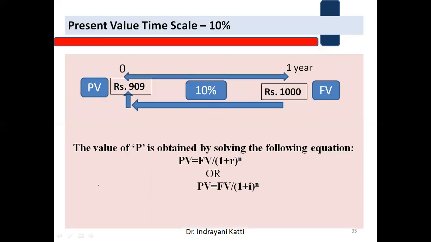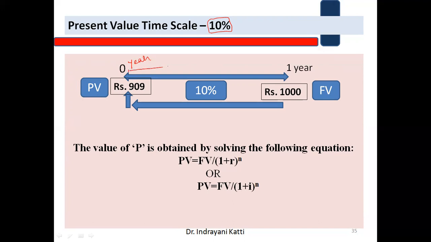Let us look at this diagram. You will get to know what this present value is. There is a time scale, and the rate of interest here we have taken as 10%. This is year 0, the starting point.